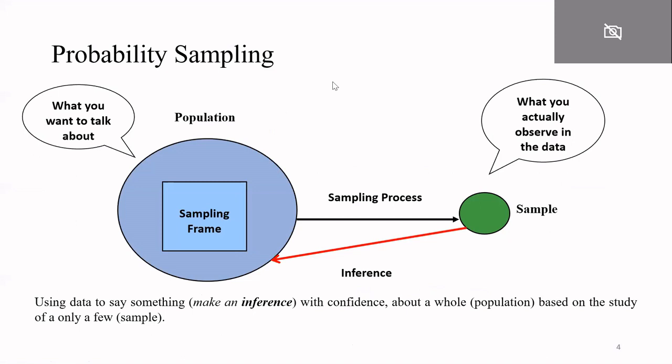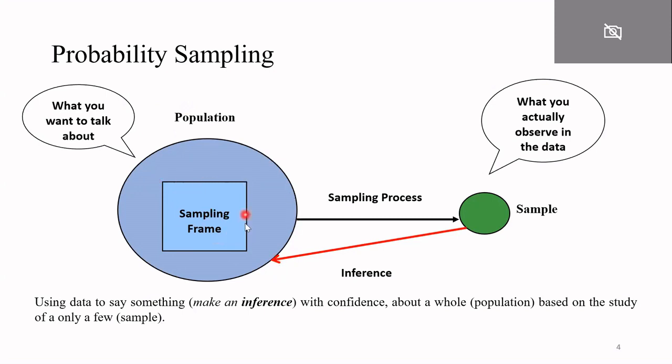Let me remove this from here. Yes. Now this is the graphical picture. This is the pictorial way of representing probability sampling. So this is your overall population. This is the sampling frame.